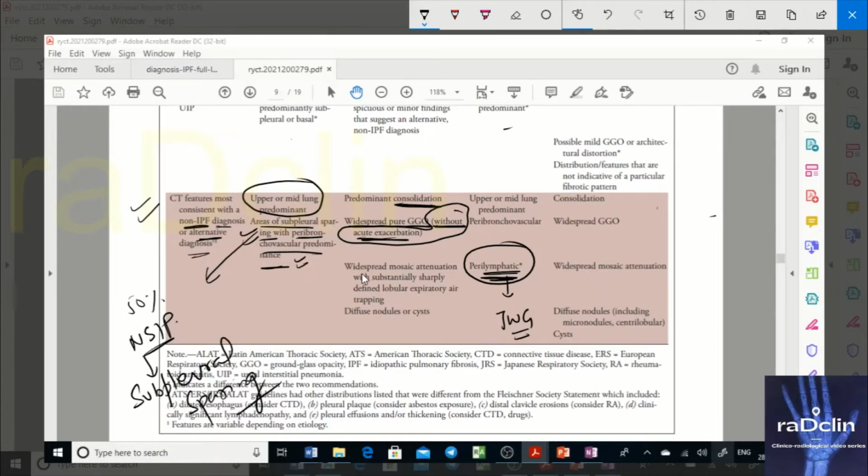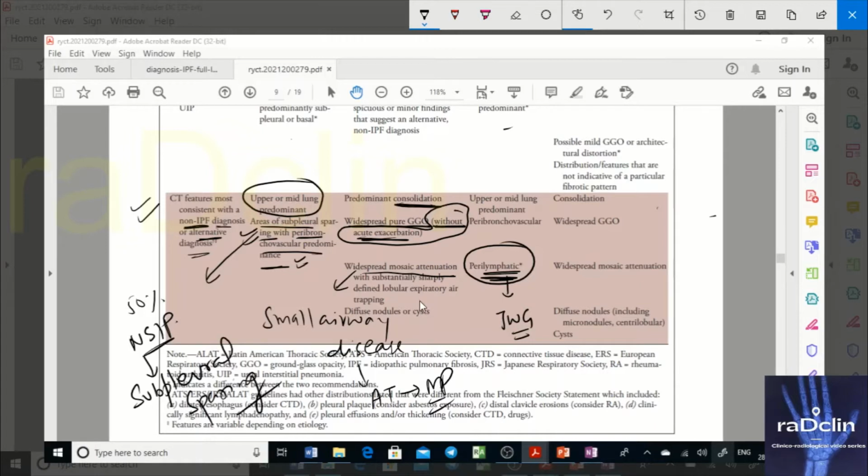Similarly, widespread mosaic attenuation with air trapping suggests small airway disease. Small airway disease will present with air trapping, which will cause mosaic perfusion on the inspiratory scan. So it also goes against UIP.